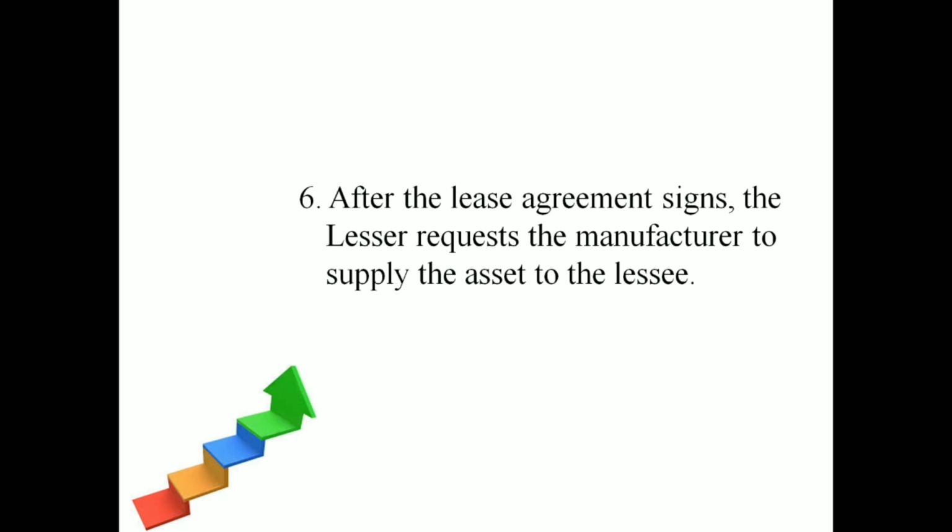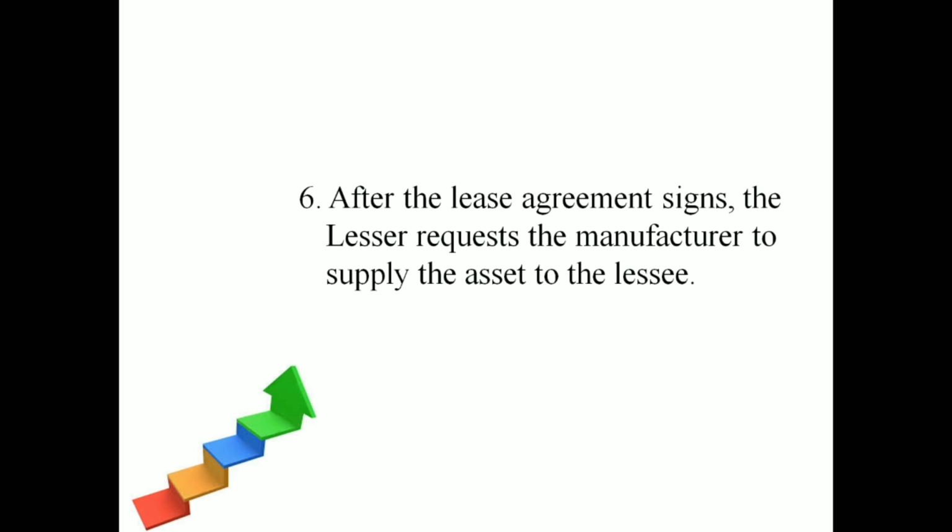And after that fifth stage, you will go for the sixth one. After the agreement is signed by both the parties, the leaser and lessee, the leaser requests the manufacturer to supply the asset to the lessee. Maybe in this case, two options are there.